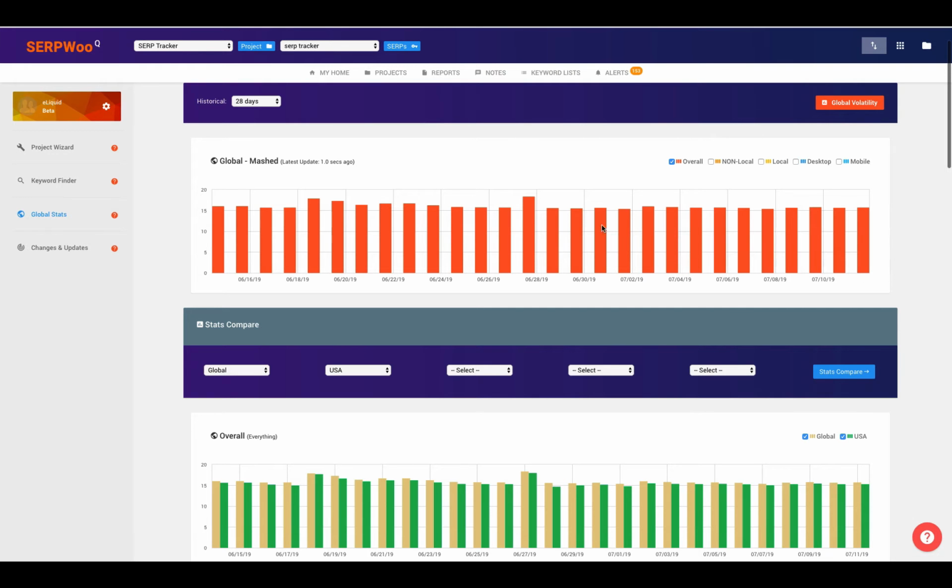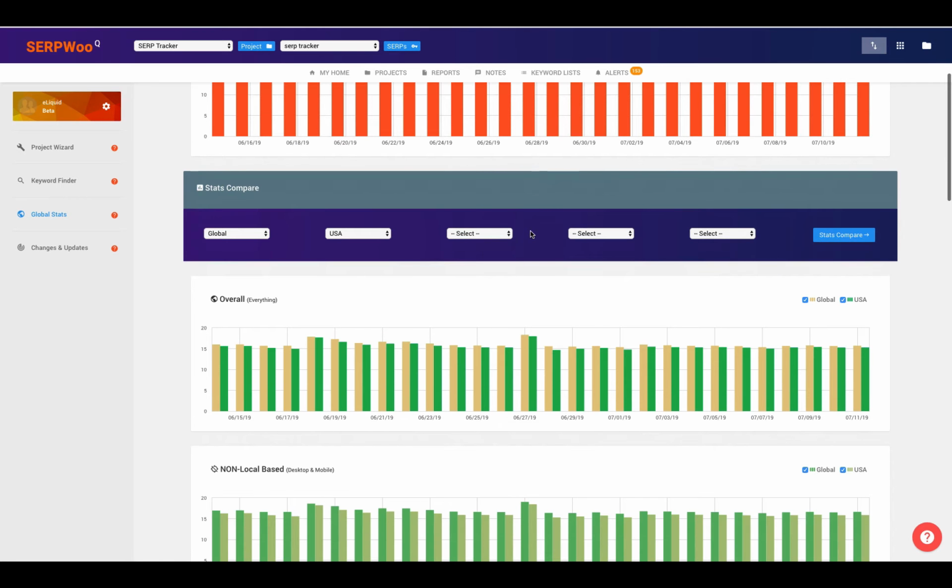So if we look at June 27th as an example, if I had very high volatility within my project, within my keyword here at SERPWoo, I could go to this GlobalStats page and look at June 27th and be like, yes, there's probably an update going on because we're at 18%.